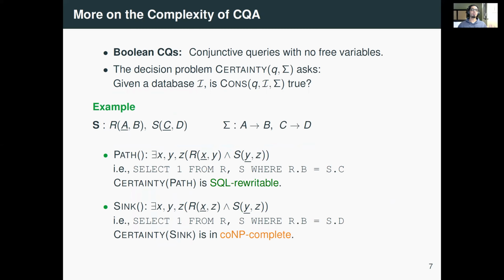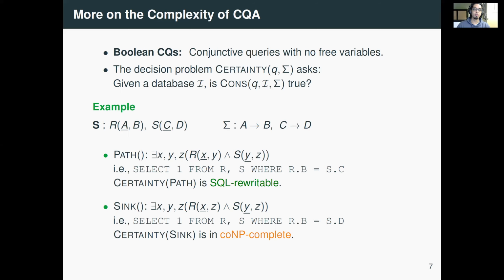Conjunctive queries that have simple yes or no answers are called Boolean conjunctive queries. These are also precisely the ones that have no free variables. The problem of computing consistent answers to a Boolean conjunctive query is now a decision problem called certainty of Q. And it asks, given a database instance I, is const of Q, I, sigma true?